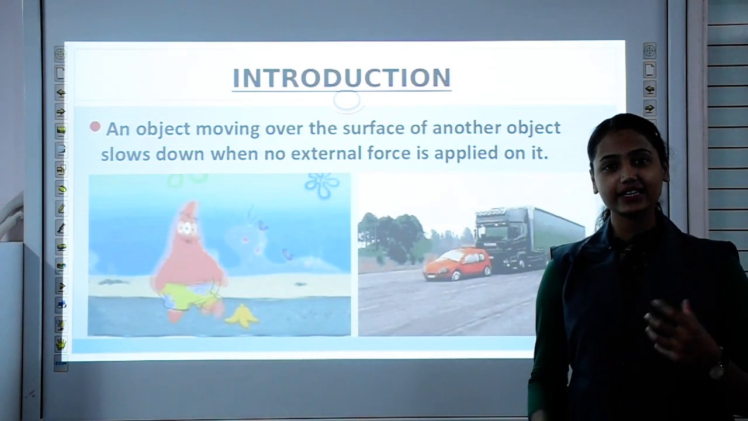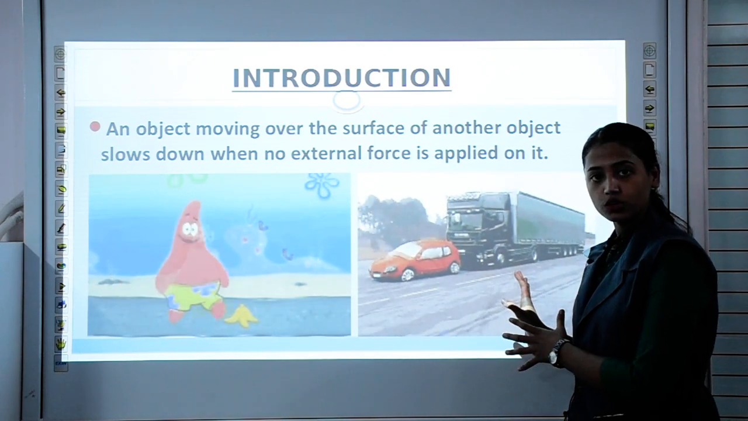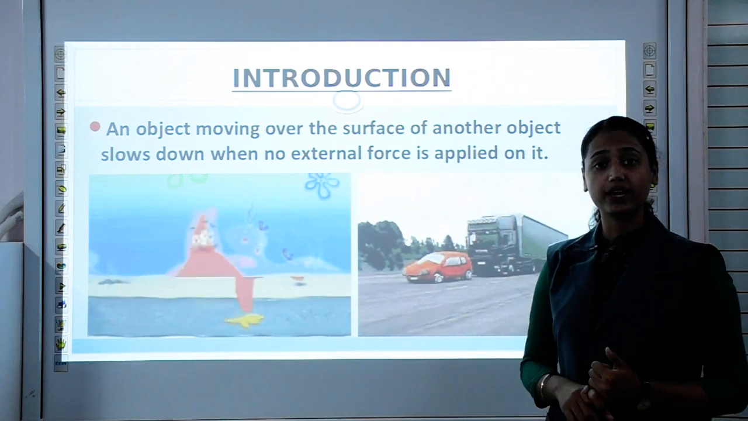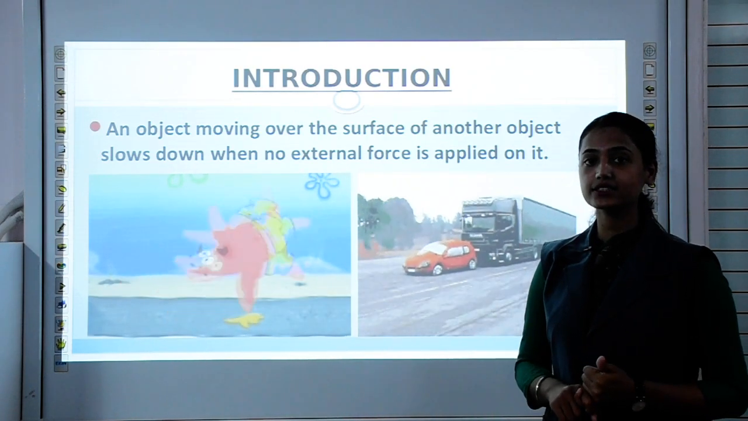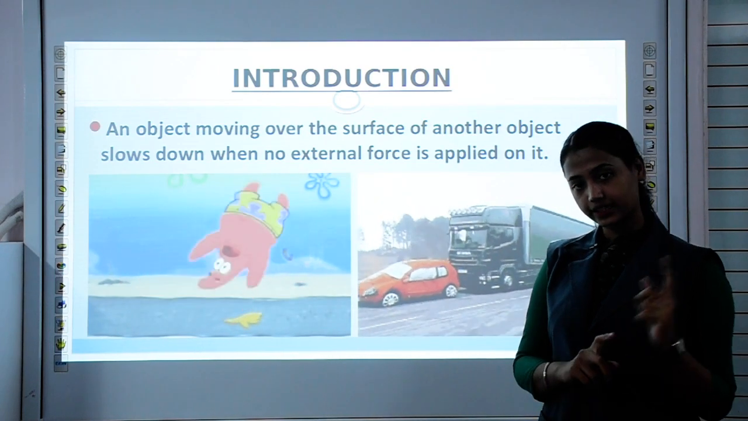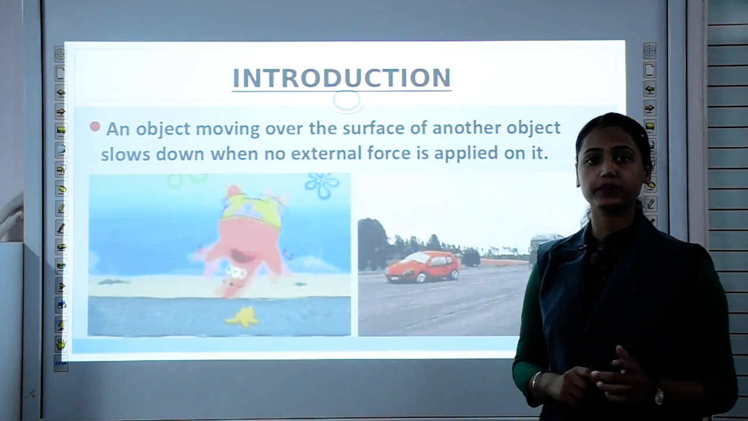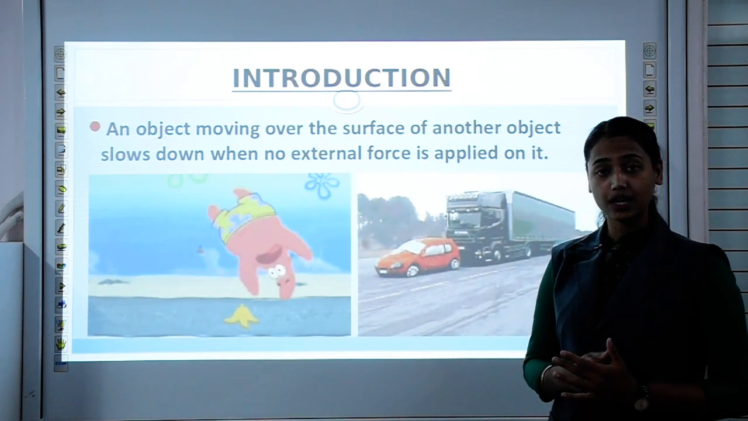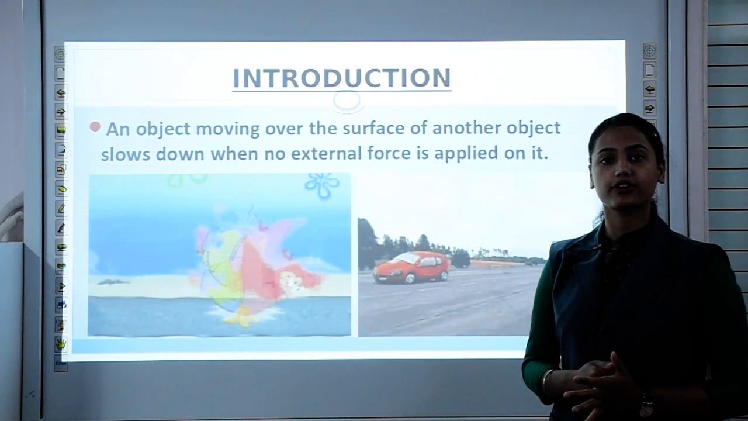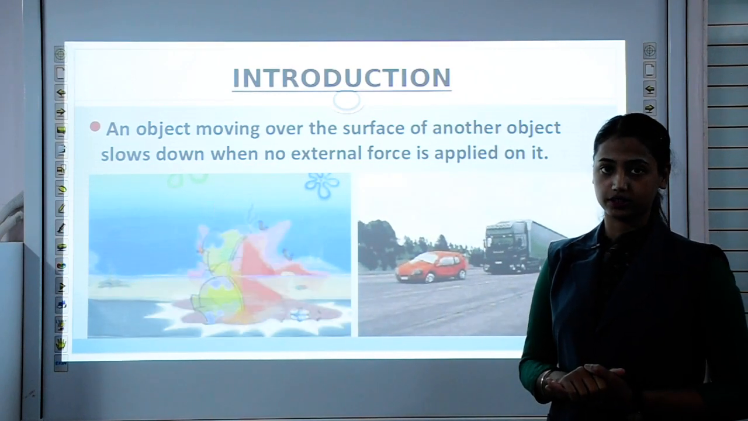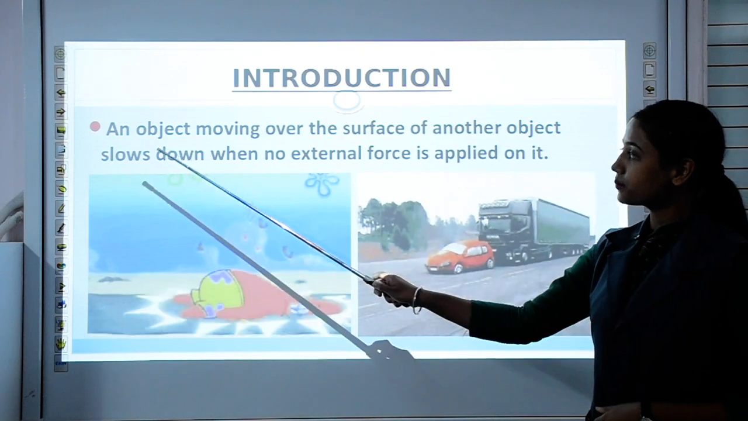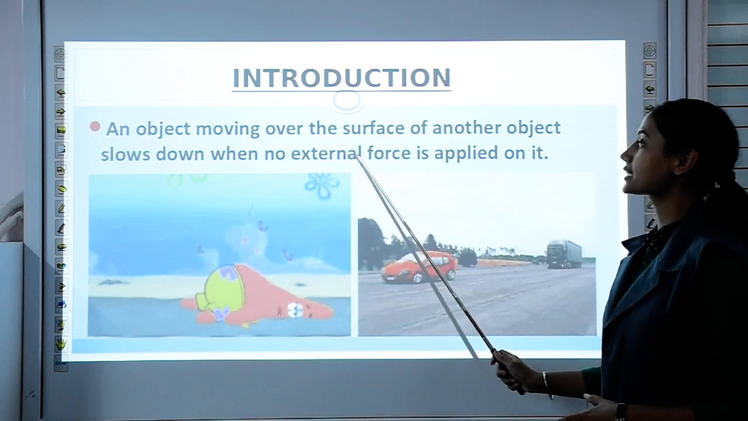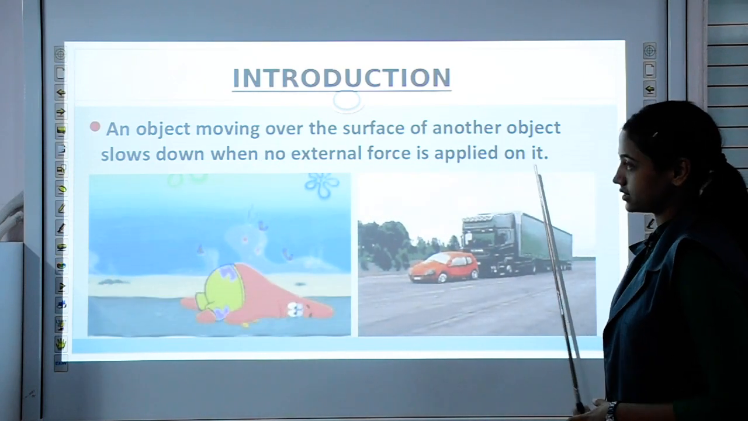So is there anything which is stopping you and which is responsible for your slipping down? Yes, there is one invisible force, that is frictional force. If you remember, frictional force is a contact force, an invisible force, which comes into action when two surfaces rub against each other. An object moving over the surface of another object slows down when no external force is applied on it.